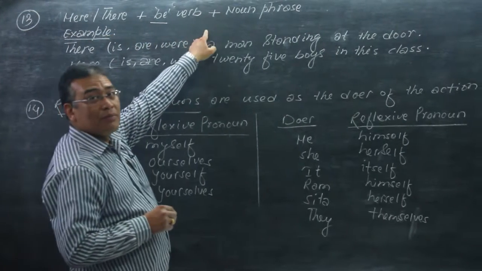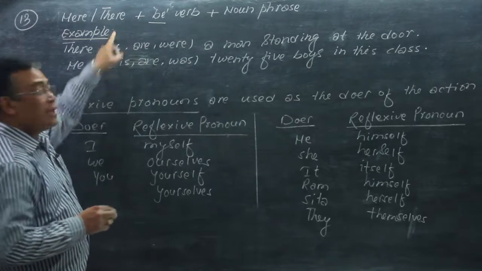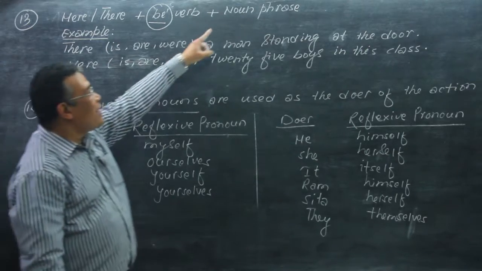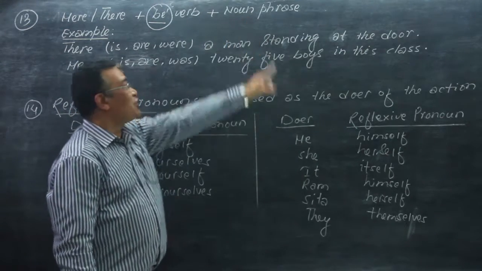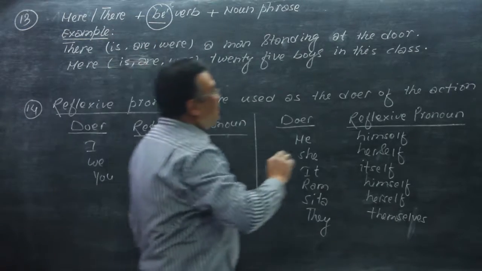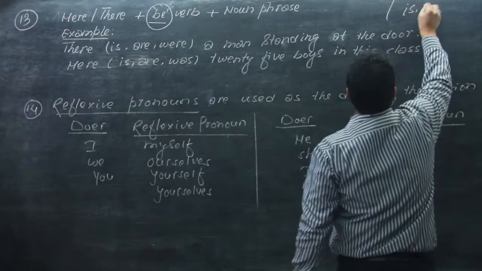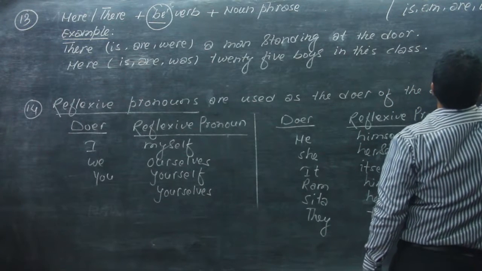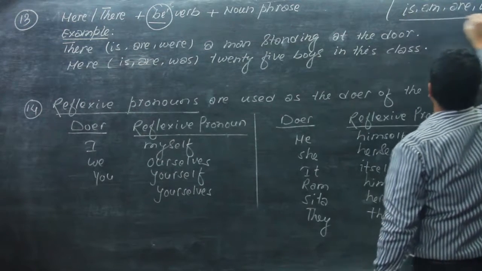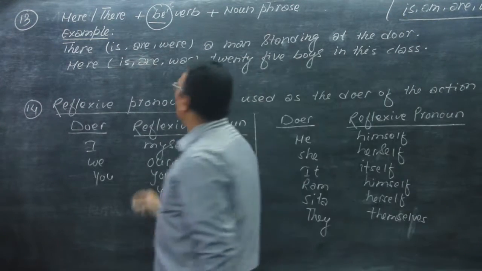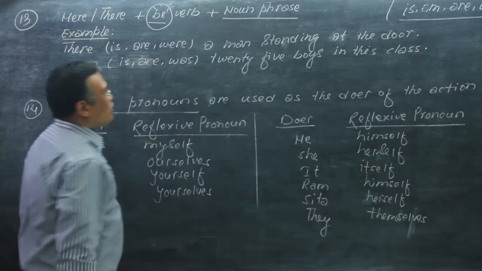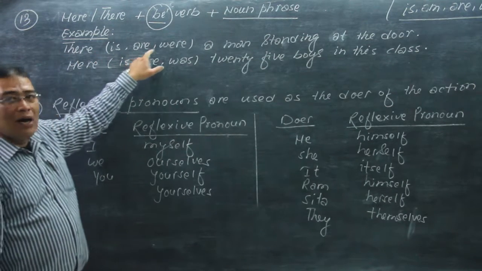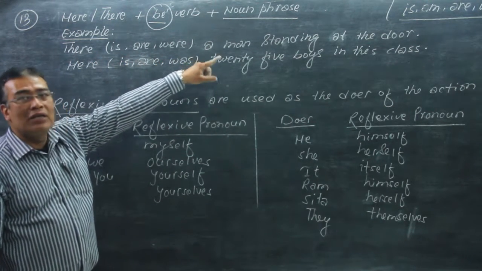Okay, and now the next condition of subject verb agreement is the structure here or there plus be verb plus noun phrase. In this structure, the be verb is used as per the number of the noun phrase. The be verbs are is, am, are, was, or were. Let's go through these examples.